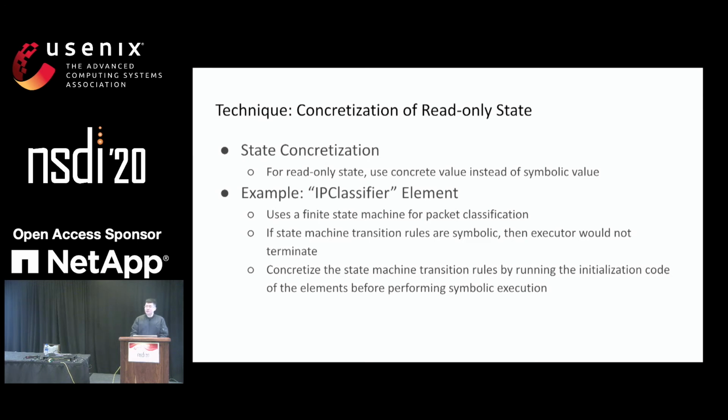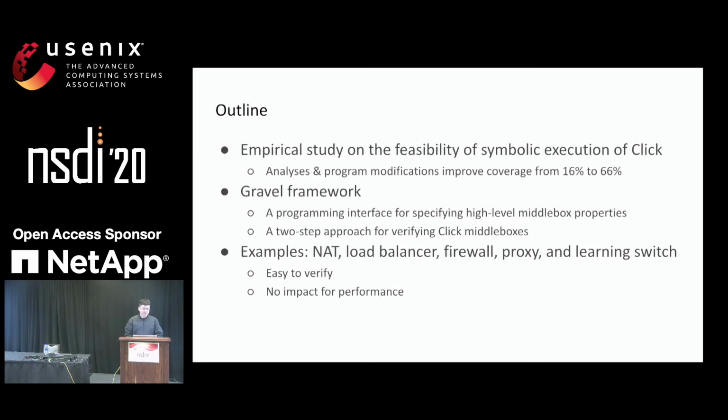So after applying all of these optimizations, we were able to achieve 66% coverage over all the Click configurations, which shows that it is possible, with the use of middlebox-specific knowledge, to make symbolic execution feasible on Click implementations. So now let's talk about the design of our Gravel framework.